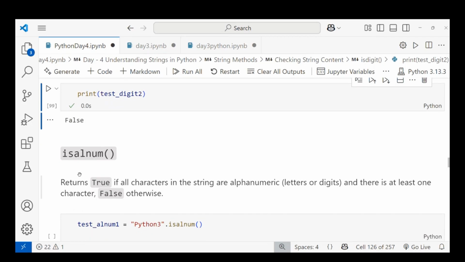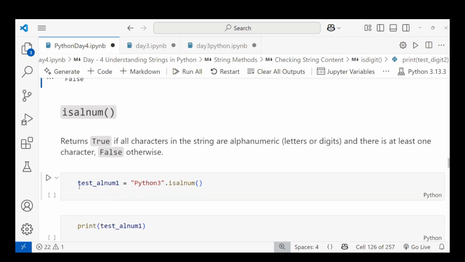Okay. Next one is isalnum. Alnum is a combination of alphabets and numbers. If the given string is a combination of alphabets and numerical values, it gives true. Otherwise, you will get false. Let's see the first example. Here you can see, right, Python3 isalnum. Let me check.